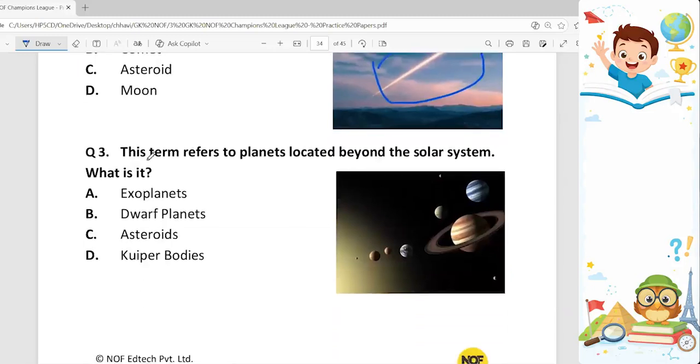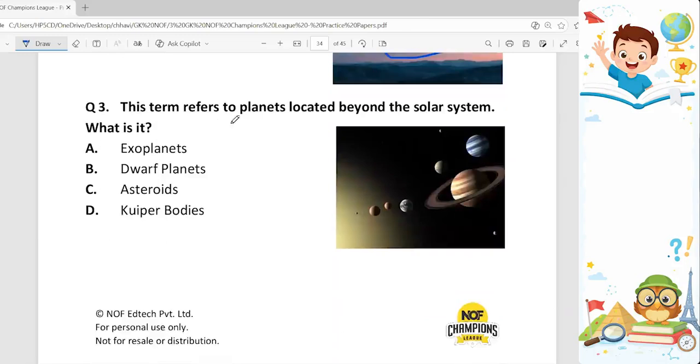Okay. Question number 3. This term refers to planets located beyond the solar system. What is it? There are some planets which are defined as the planets that orbit a star outside the solar system. So they are known as exoplanets. Option A is the correct one.